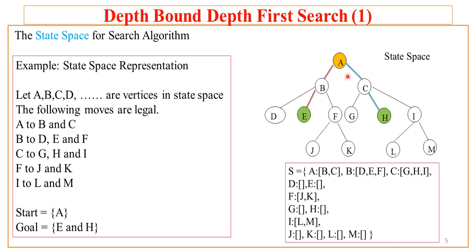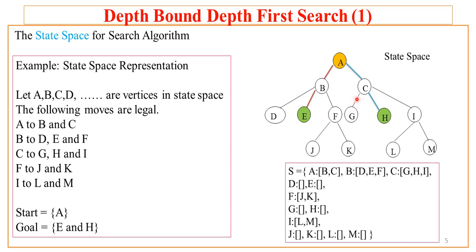So let us focus here where I'm pointing. So A, one can start with A and can visit B and C. From B one can visit D, E and F. From C, G, H and I. From F, J and K, and from I, L and M. So this way this state space is represented.